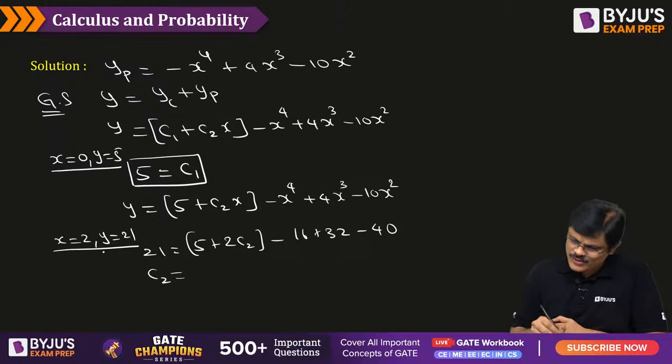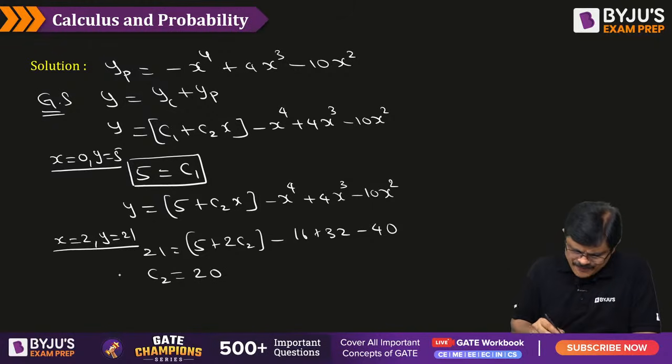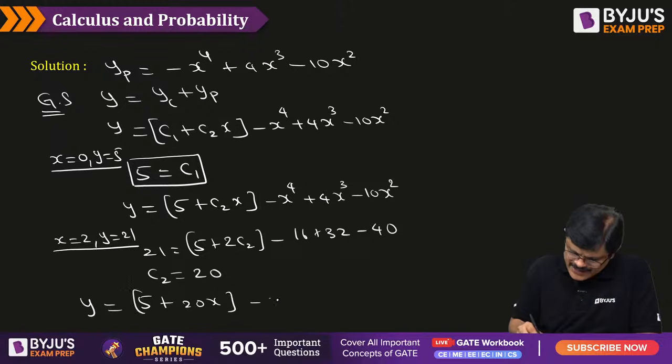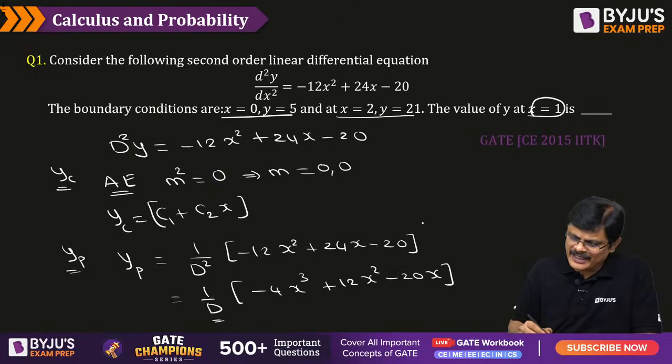Okay. This 21 is also there. Very good. C2 is 20. Correct, sir. Anirban, very good. Correct, C2 is 20. So now what are the y values? C1, that is 5, plus C2, that is 20, x minus x power 4 plus 4x cube minus 10x square. You got it. Now we have to find y at x equal to 1.